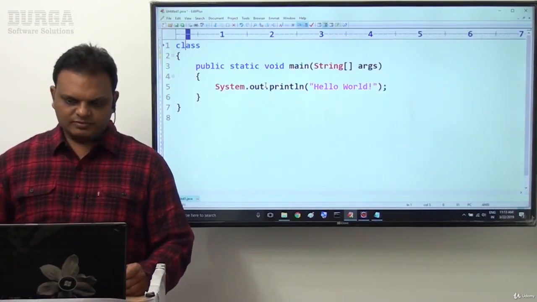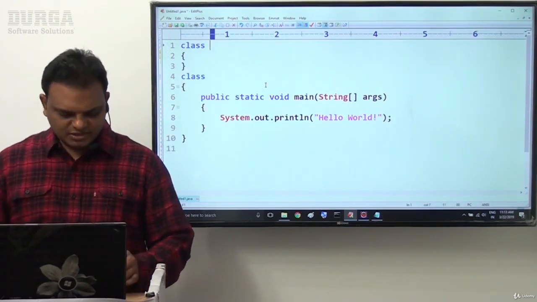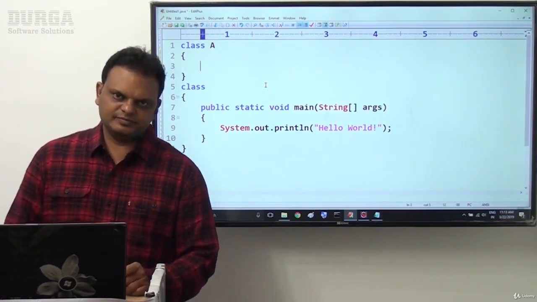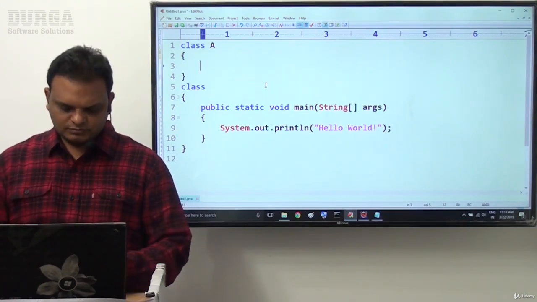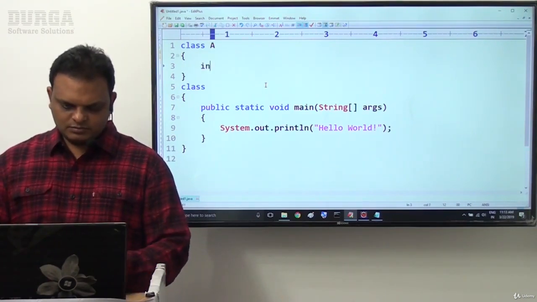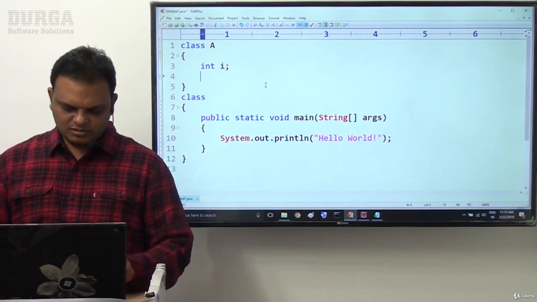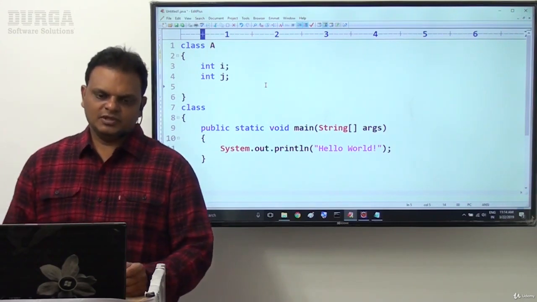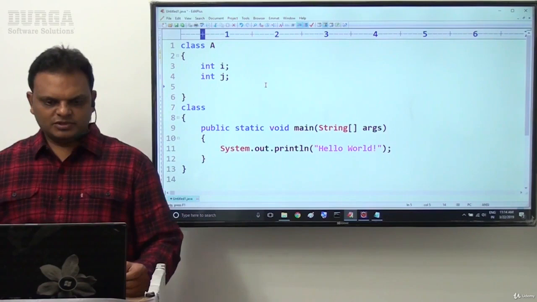Now for example, this is class A. Simple thing, this is class A. Now for example, int i; int j; here we have class level variables, which are instance variables.